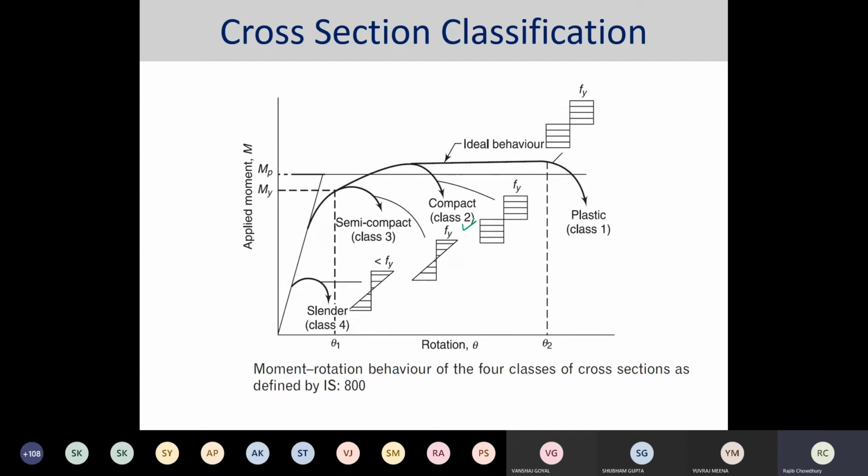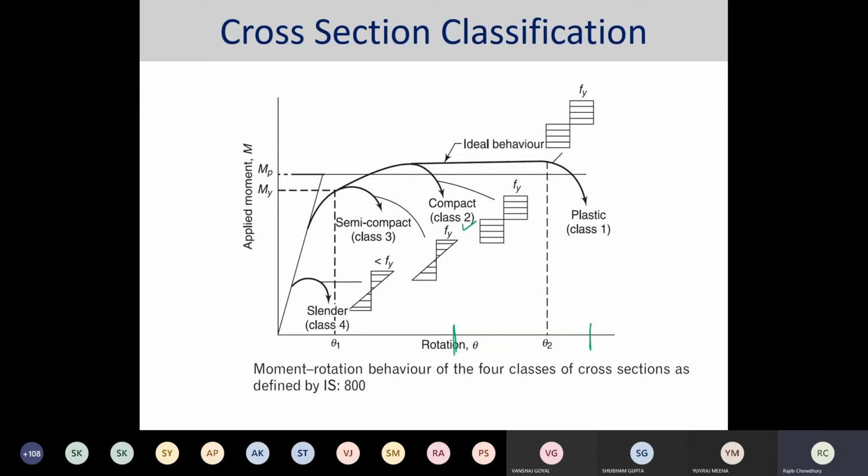However, it can have inadequate plastic hinge rotation capacity. That means inadequate, it is limiting at certain portions, but in the plastic section there is no limit on the rotation. Similarly, the class 3 semi-compact section.